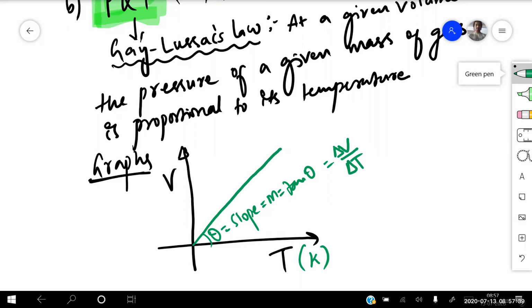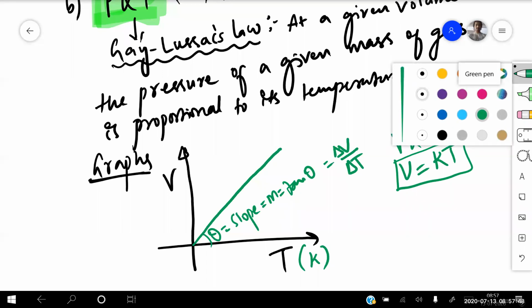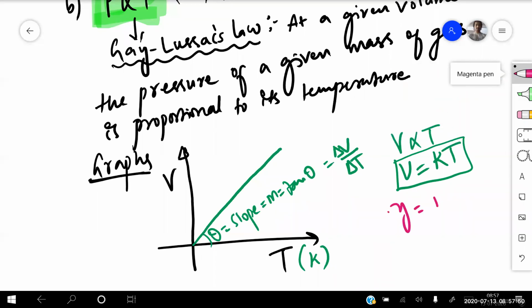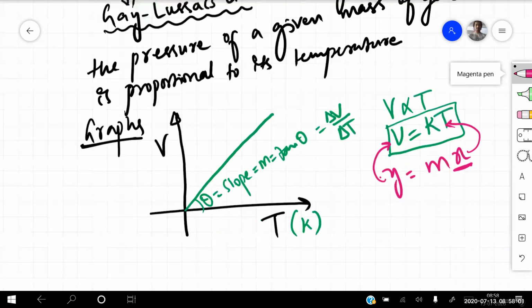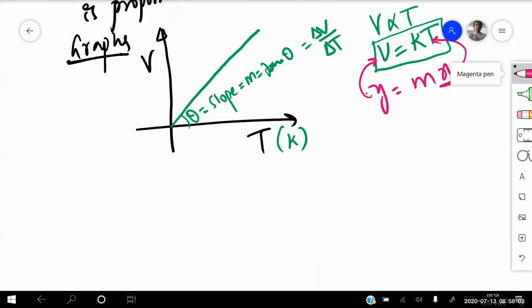Why? Because V is directly proportional to T. If I remove the proportionality constant, V is equal to K into T, isn't it? Now compare with y equals m into x. On the x-axis we take the temperature, and the slope is nothing but a constant. On the y-axis we are taking volume. That is the reason we are getting a graph which passes through the origin. Is that graph clear for everyone?